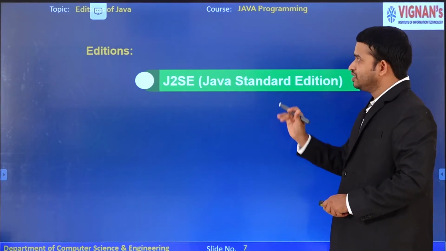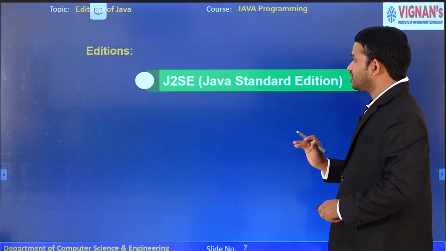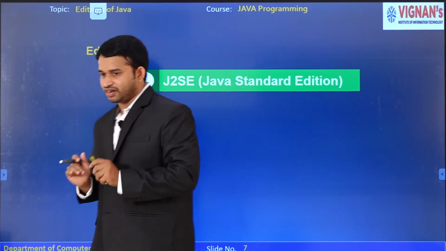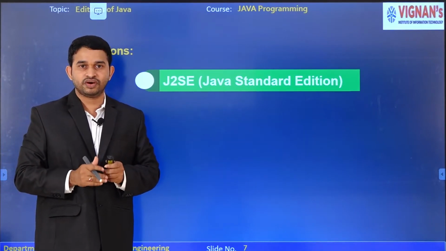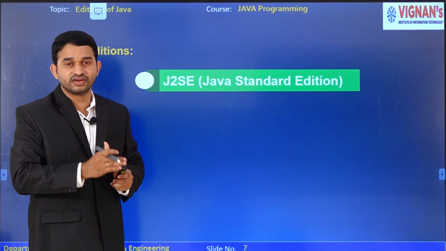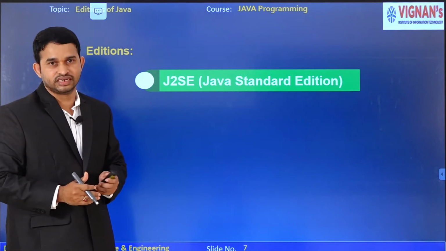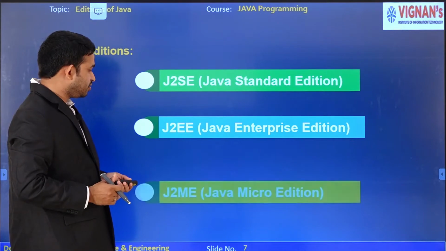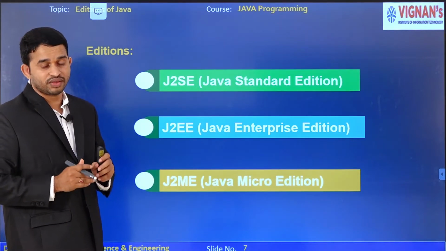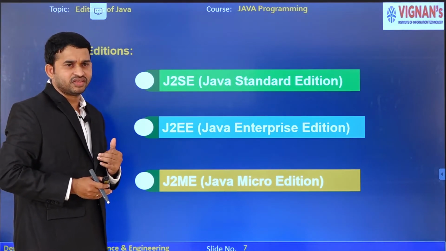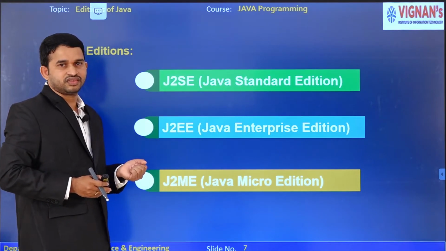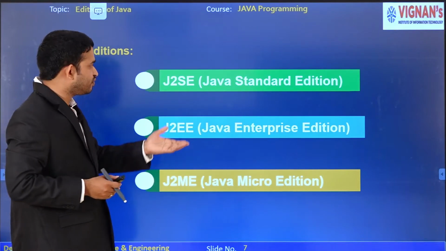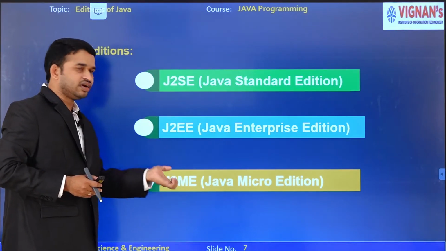Next we go for one more important concept. Actually our topic is the history of Java, but one more important concept is the editions of Java. There are 3 editions. Why? Because as a Java developer we should know the different editions of Java. Those are J2SE, J2EE and J2ME. These are very important, because as a developer we can learn any one of the editions based on the application we want to develop.